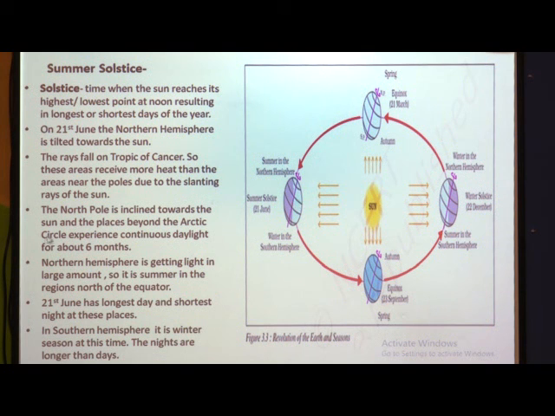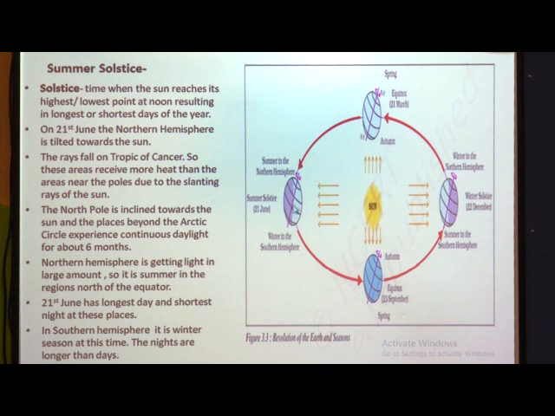Very important point. The Arctic Circle will have continuous daylight for about 6 months, and the northern hemisphere, as it is getting light in large amount, which season will it have? It will have summer.